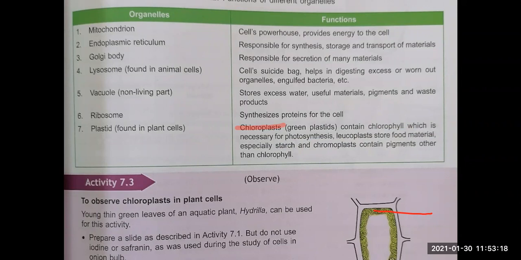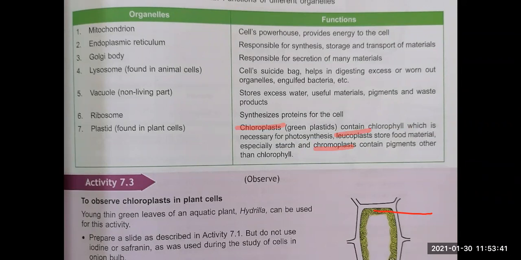Next is leucoplast. Leucoplast का काम क्या है बेटा? It will store food. कौन सा food? Starch. And third is chromoplast. So chromoplast contains many other pigments. Pigments are the color giving pigments, right? आप देखोगे कुछ plants के colors अलग अलग होते हैं because of the presence of chromoplast in that.